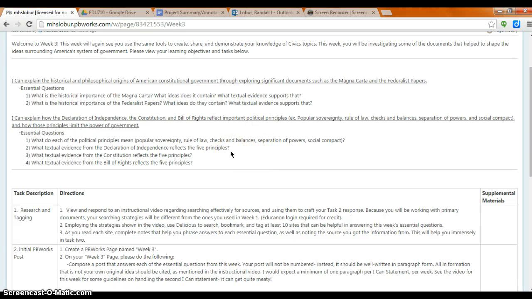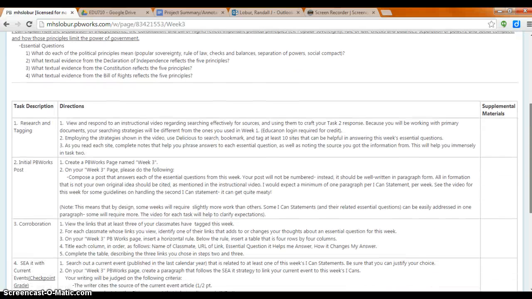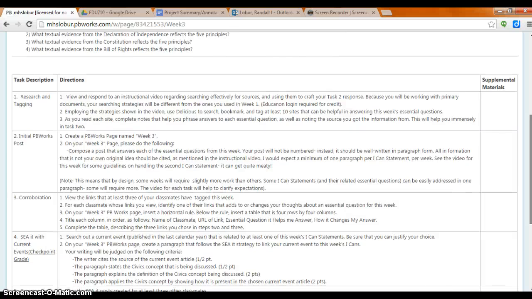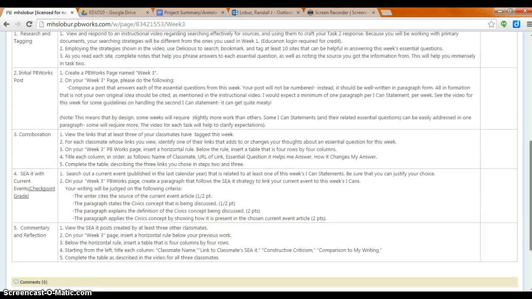At the same token, if you're trying to say that the Constitution reflects separation of powers, you would need textual evidence. So a quote from the Constitution that says, this is where powers are separated, or something along those lines. Same thing with when we talk about rule of law in the Bill of Rights or the Declaration of Independence, and any of these terms as well. So again, it's not enough just to tell me the idea is there. You've got to also focus on telling me how you know the idea is there by focusing on text from the evidence, from the various sources. So that's task 2. It will give you a good deal of background to work with.